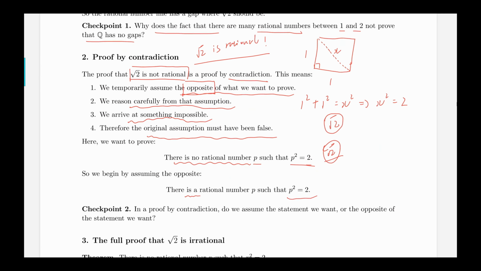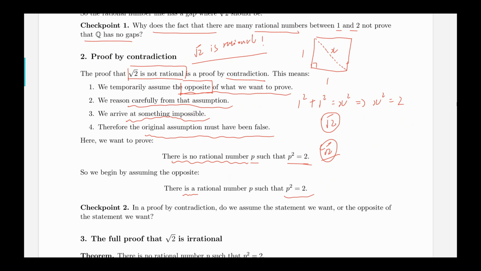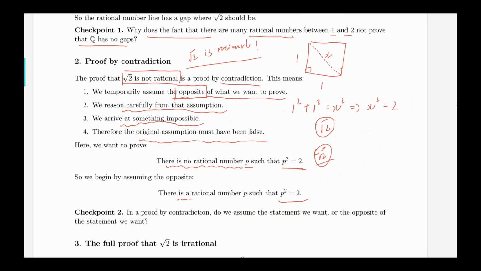Okay, so before we start the proof, let's look at checkpoint 2. In a proof by contradiction, do we assume the statement we want or the opposite of the statement we want? So feel free to type your answer in the comments as well. Let's go ahead and go to the proof.